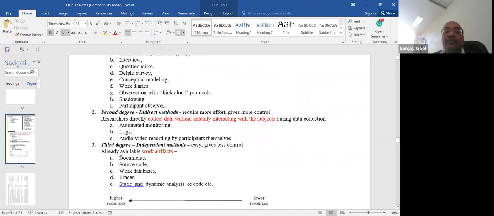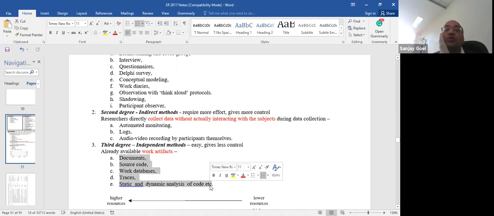There is some document, some work artifact already available, some designs, old reports, old documents, logs, various kinds of data is already available.